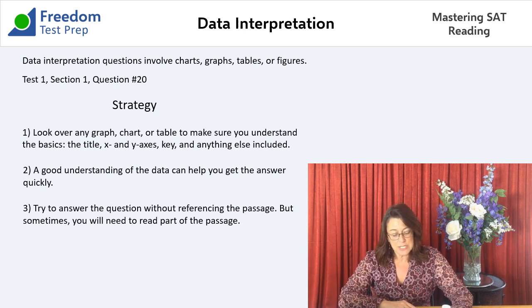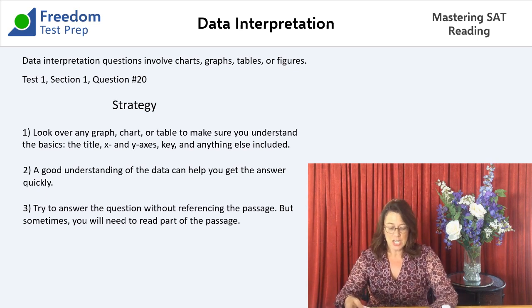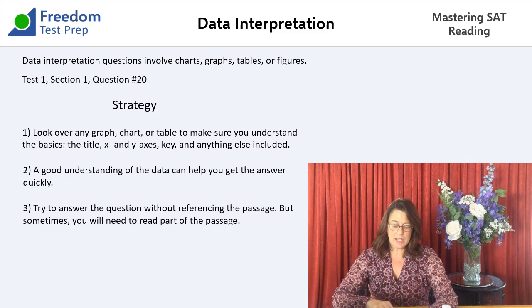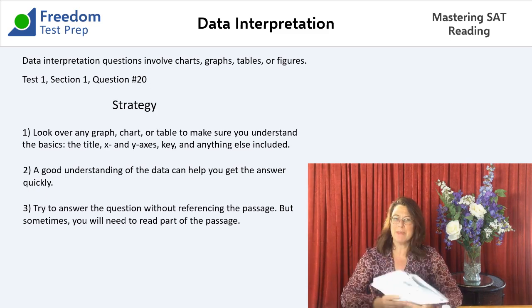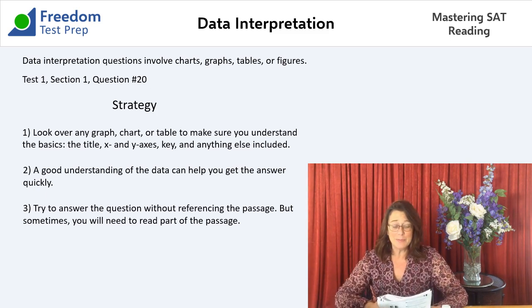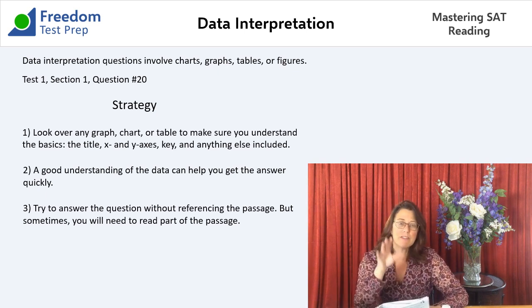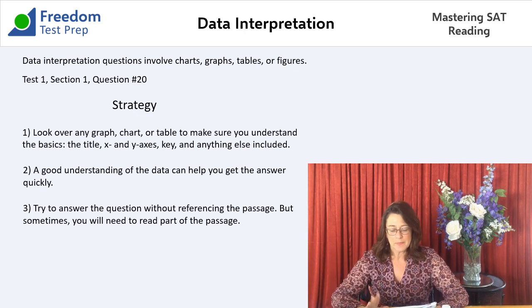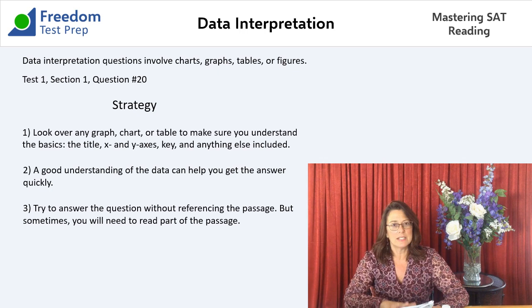B says an increasingly materialistic culture. I don't know. I have a feeling we might have to go back and read a little bit. I hate to say that. And it may be that you decide to just guess on this question, and that is fine. You could just pick A or whatever your guess letter is and call it a day, move on.